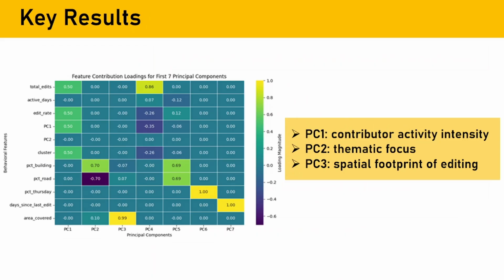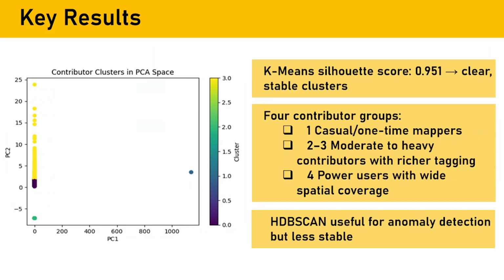As I told you, I applied PCA analysis. PC1 represents global mapping activity, PC2 captures thematic focus, roads versus buildings, and PC3 reflects spatial coverage. This step not only reduced noise but also revealed which behaviors drive contributor differences. The left figure shows that contributor activity intensity is the strongest source of variation, followed by thematic preferences and spatial footprint.